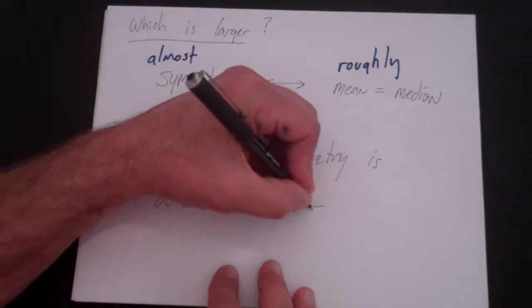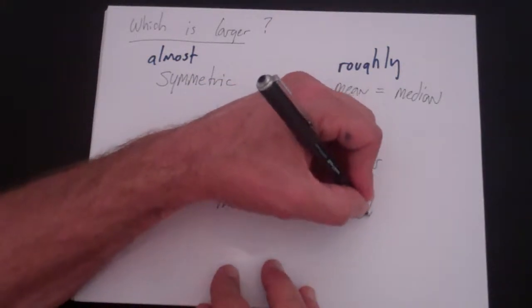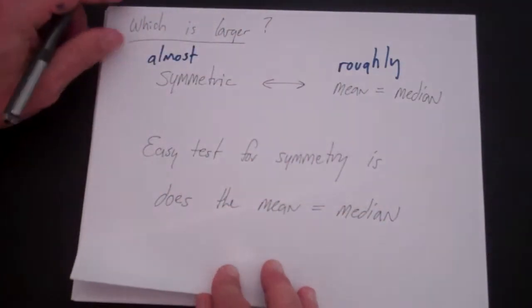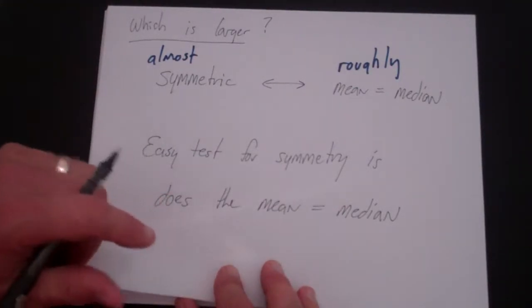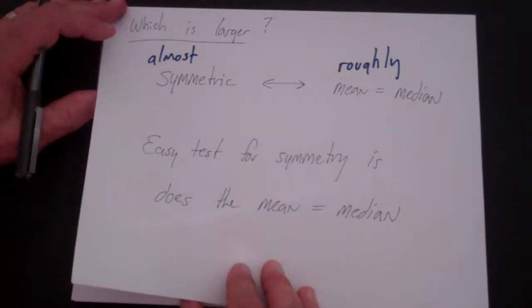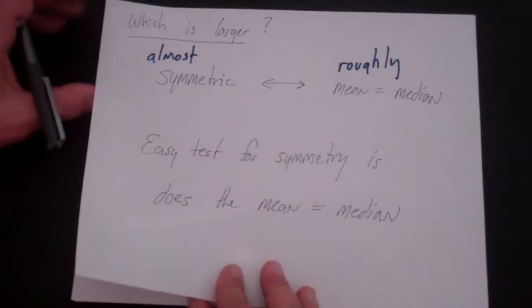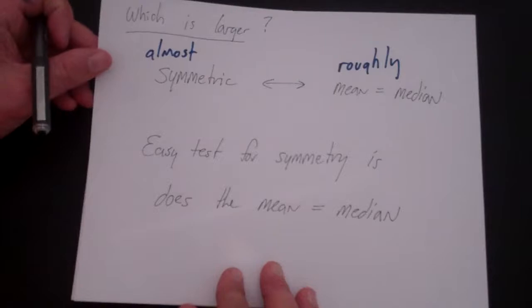And if the mean and the median are fairly similar, then probably it's roughly symmetrical. That doesn't have to be. And if the mean or the median is much larger, then it probably won't be symmetrical.